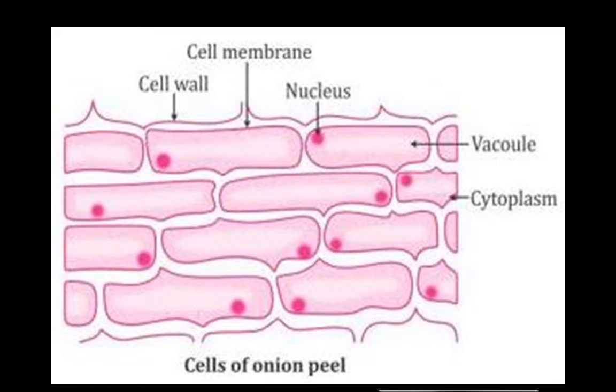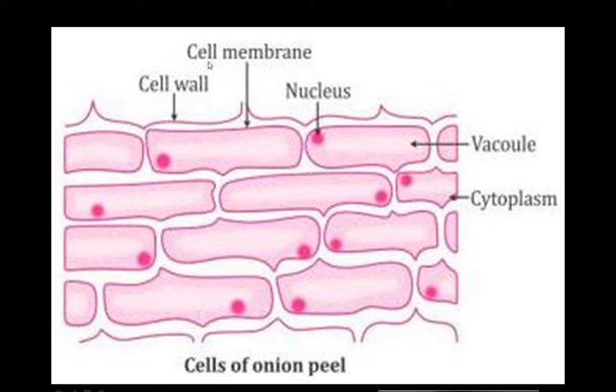Yes, remember we have talked about how the cell can be dyed with the help of stains. Methylene blue is the stain that helps with the staining of this onion peel. After that, we have to place one cover slip on this onion peel, and we have to observe the whole thing under the microscope. What we will observe are the cells of the onion peel.